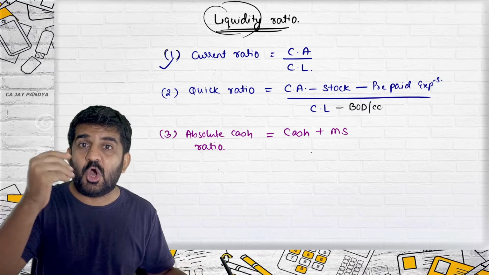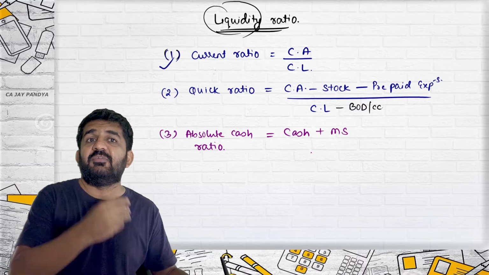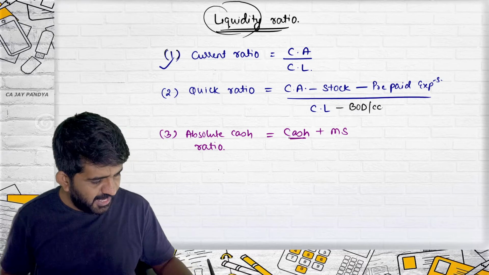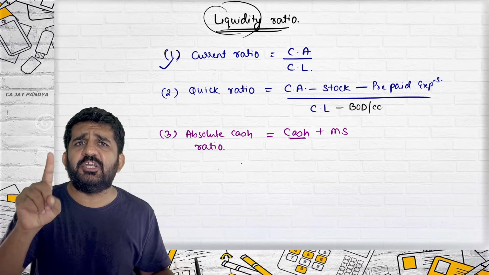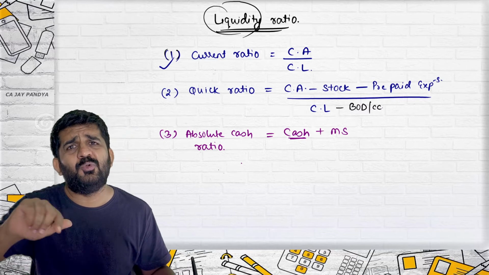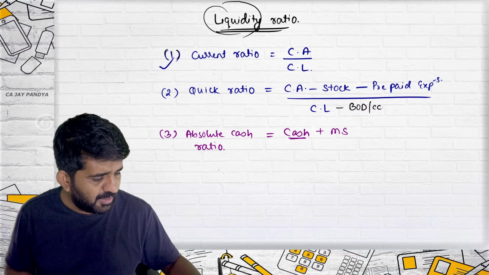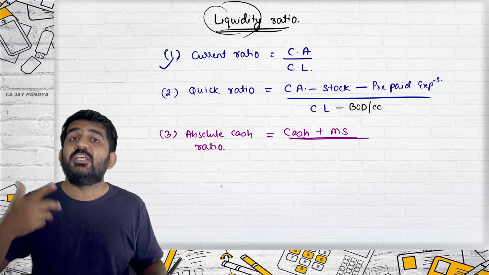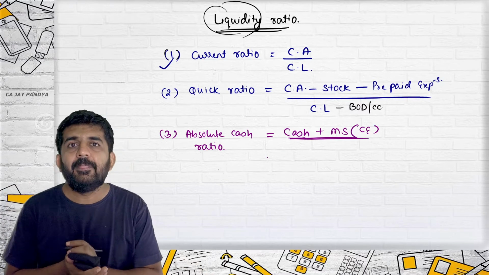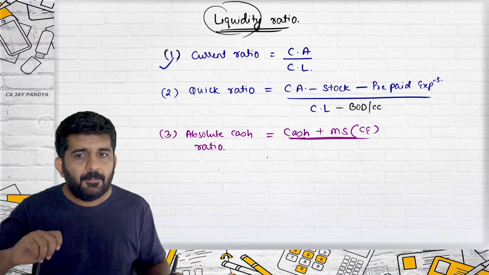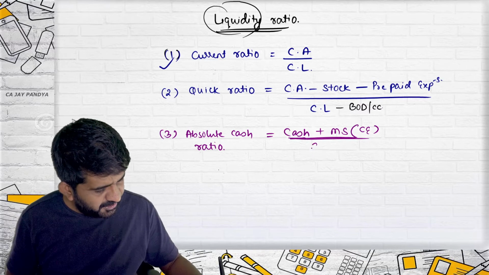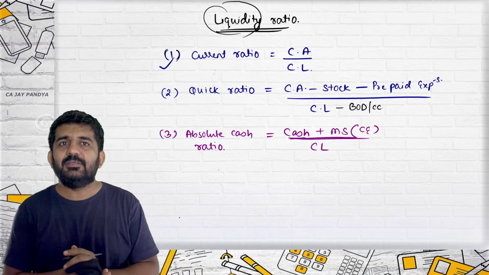So even stock will not be regarded, even debtors will not be regarded. What is in your hand? Cash. What are marketable securities? They are as good as cash. Today you are having that security, tomorrow you can convert it into cash. It is cash equivalent. We have learned it in the cash flow statement. So the numerator is cash plus marketable securities, and the denominator is current liability.